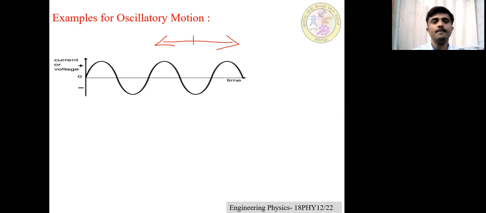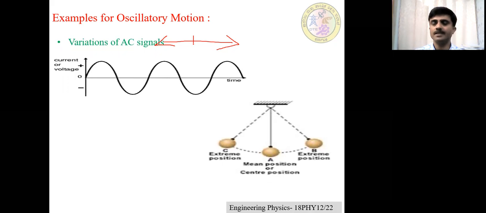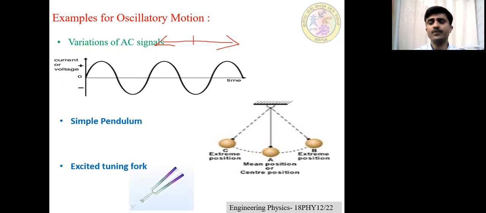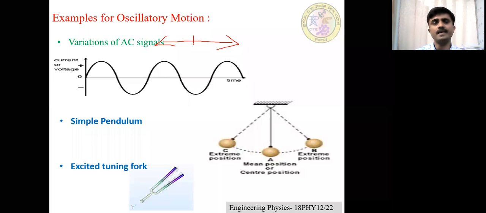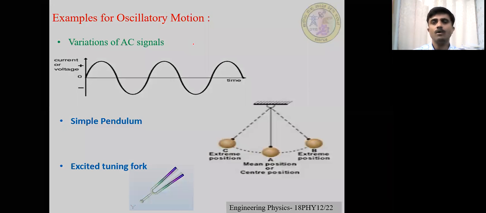For example, all types of AC signals. Alternating current, alternating voltage, and alternating EMF varying with respect to time are examples of oscillatory motion. Also, one of the simplest and best examples of oscillatory motion is the motion of a simple pendulum bob, and also an excited tuning fork. When the tuning fork is excited, the prongs of the tuning fork vibrate simple harmonically. That is also an example of oscillatory motion. Clear? Okay.